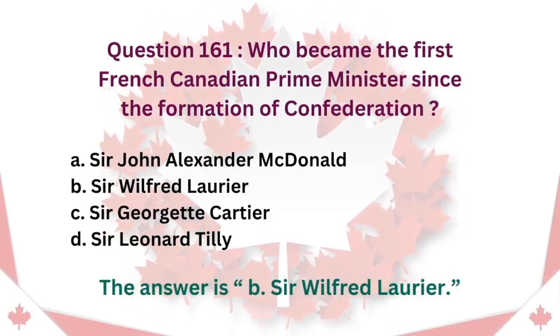Question 161. Who became the first French-Canadian Prime Minister since the formation of Confederation? A. Sir John Alexander Macdonald. B. Sir Wilfrid Laurier. C. Sir Georges Cartier. D. Sir Leonard Tilley. The answer is B. Sir Wilfrid Laurier.